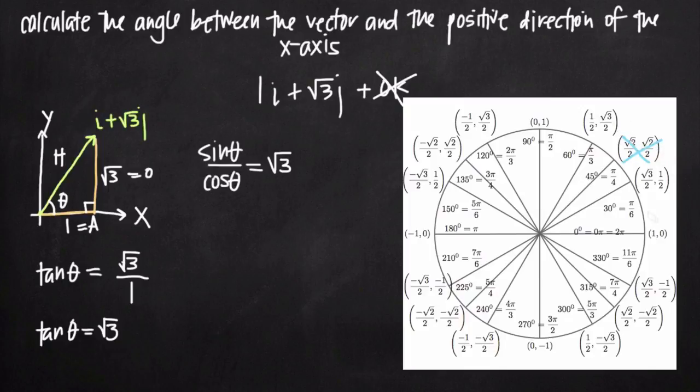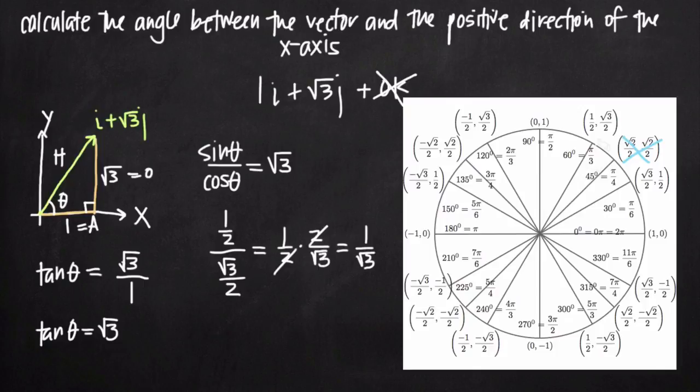If we took, for example, theta equals pi over 6, this first angle right here, and we took the value for sine, the y-coordinate, 1/2, and divided by the value for cosine, the x value, which is square root of 3 over 2. Instead of dividing by this fraction, we'd multiply 1/2 by the reciprocal. We flip it upside down and do 2 over square root 3. The 2's cancel and we get 1 over square root 3. Well, that's not quite our square root 3 value.